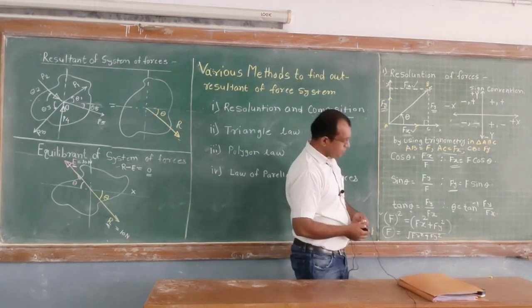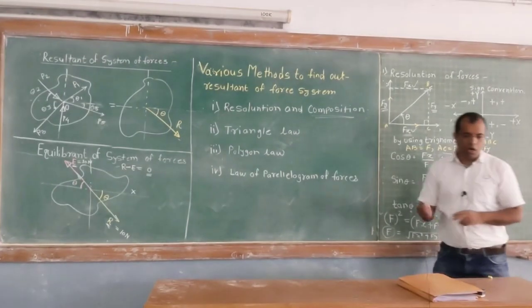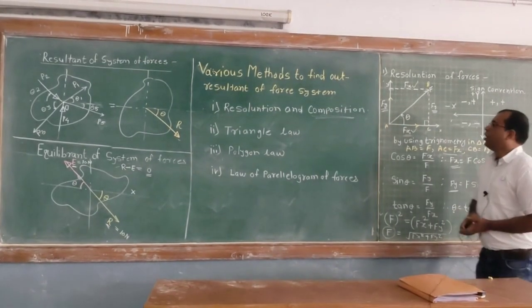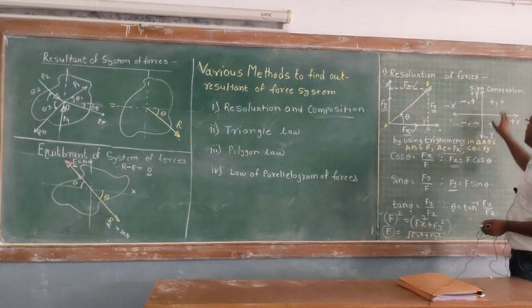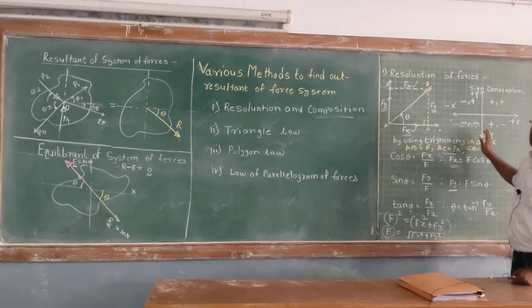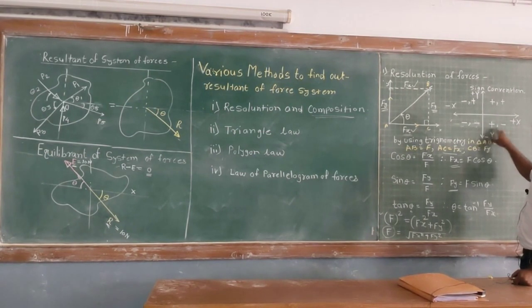While resolving the force into different quadrants, you must take care of the sign convention. So what is the sign convention? These are the sign conventions you have to follow, and I think all of you already know them. Let's say this is the first quadrant, second quadrant, third quadrant and fourth quadrant, with positive x, positive y, minus x and minus y.